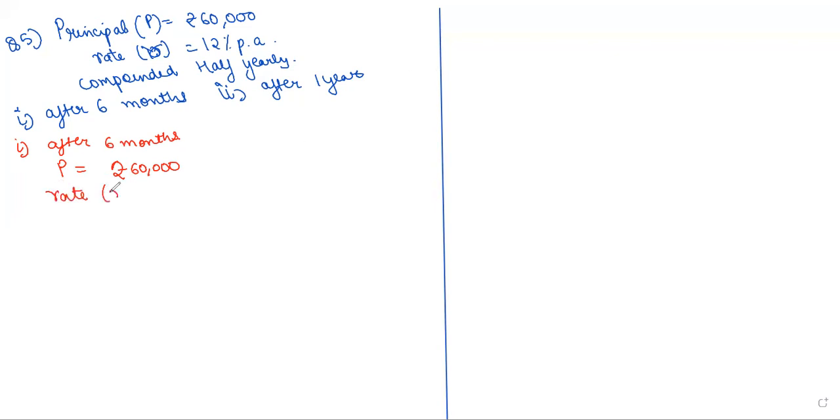So rate R will be equal to 12% per annum divided by 2, as we have to find the amount after 6 months. So rate will be 6% per half year. And n is your 1 half year.